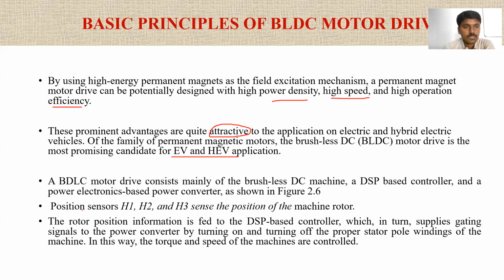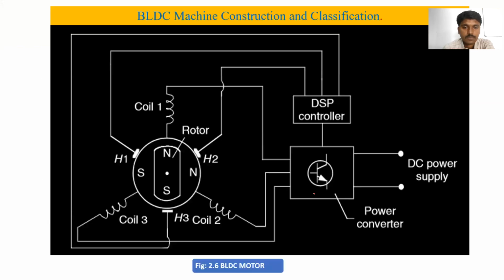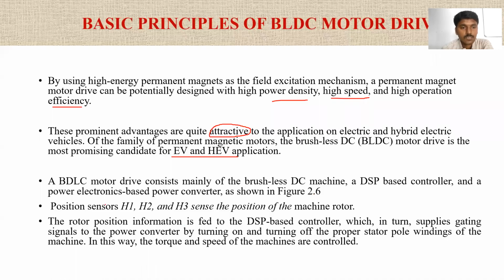A brushless DC motor drive consists mainly of the brushless DC machine, a DSP based controller and a power electronic based power converter, as shown in the figure. Here you can see figure number 2.6. Also we are using position sensors, which can also be called Hall sensors, H1, H2 and H3. So why are we using these sensors in BLDC motors?